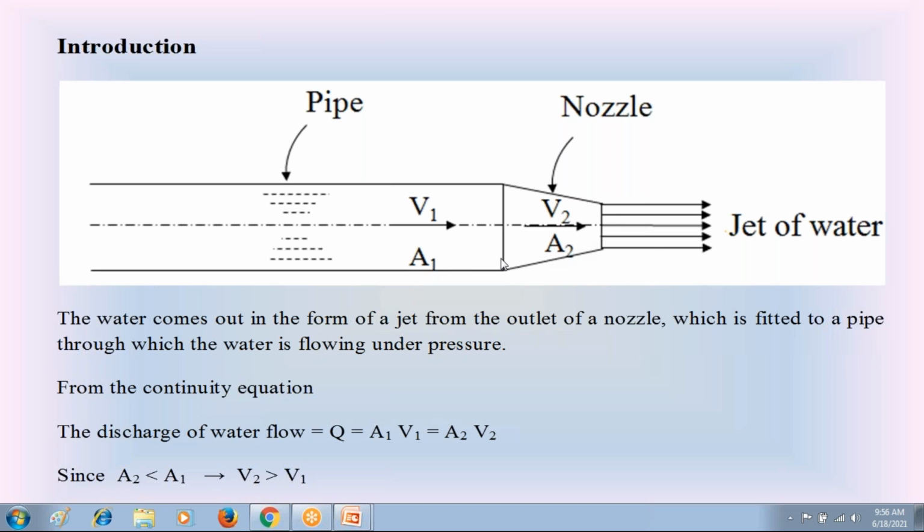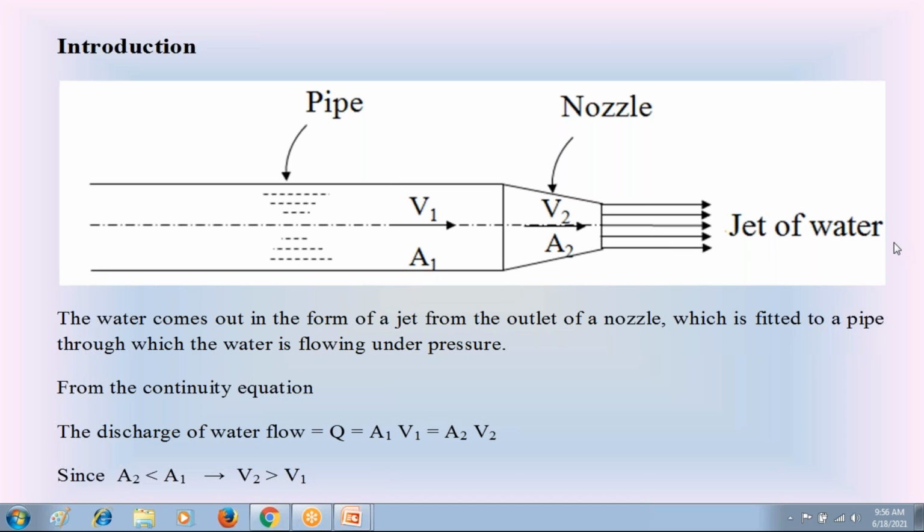A2 is the area of water flow at the end of the nozzle, the smaller area. Since the area A2 is less than area A1, from this equation we can understand that the velocity V2 is greater than the velocity V1. So at the end of the nozzle, the water is coming out from the nozzle with large velocity. That water with large velocity coming out from the nozzle is called a jet of water. That is what is meant by the water jet.